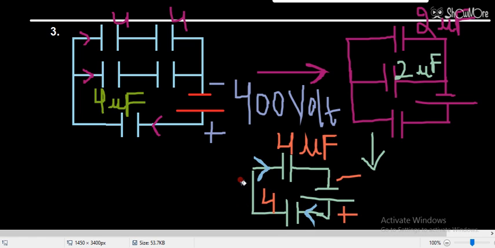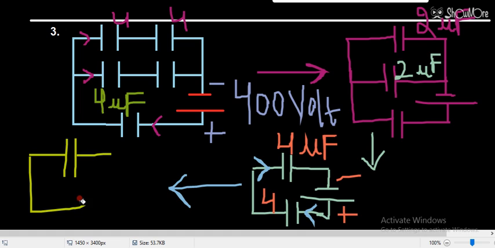So that means now these two will be in series. When two capacitors are in series having the same capacity, the capacitance will be half. So 4 and 4 will give me 2. So the next diagram will be a single capacitor, 4 and 4 will give me 2 microfarad. And this is the battery here, positive, negative.